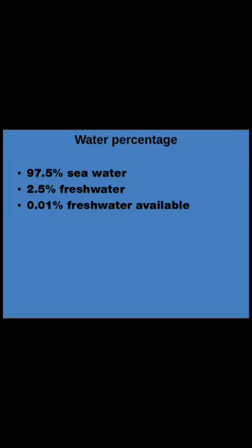Okay, the rest of the fresh water, the 2.5, we are not able to reach, we are not able to get, it is not available for us, because this fresh water is in the form of glacier, it is in the form of snow. Okay, and we cannot go and get that fresh water from the glacier, right? So only the fresh water which is available in the form of river, in the lake or pond, in the form of rainfall, that percentage is very less.